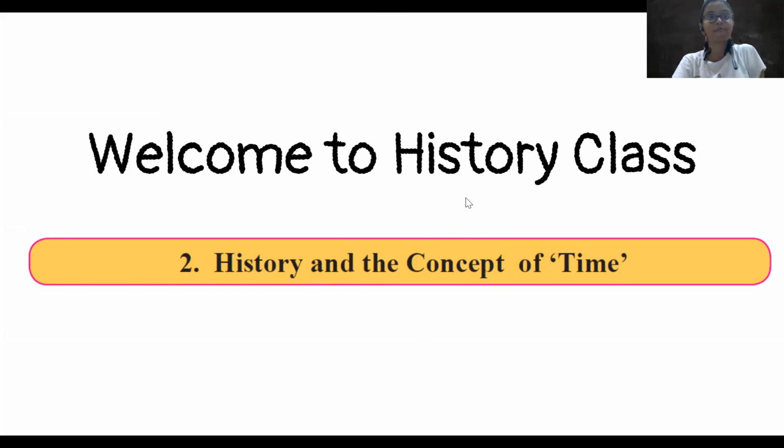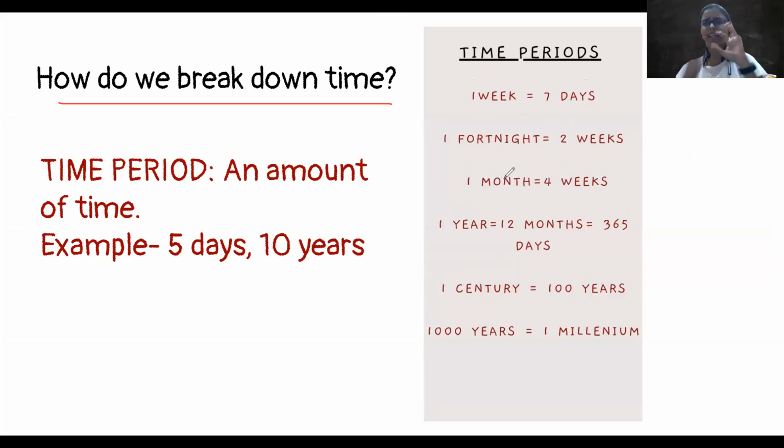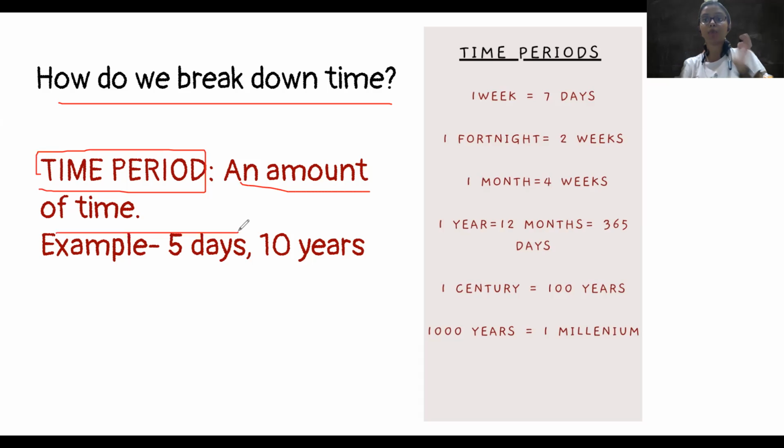So let's begin. Now the first question is, how do we break down time? हम time को कैसे break करके, how do we measure? So there's something called time period. Time period means an amount of time. बहुत सारा time एक साथ. For example, 5 days, 10 years, 5 minutes, 1 hour, years. So these are called time period.